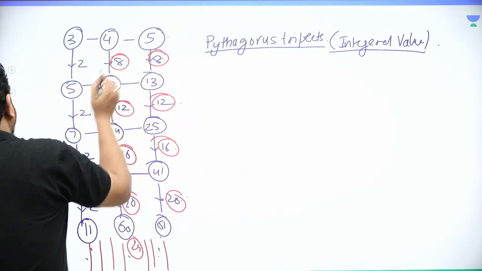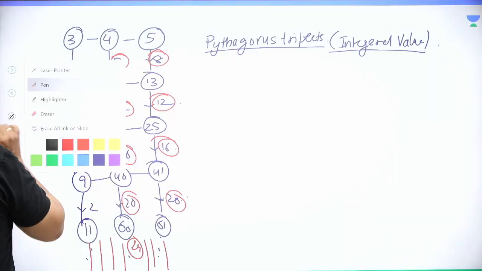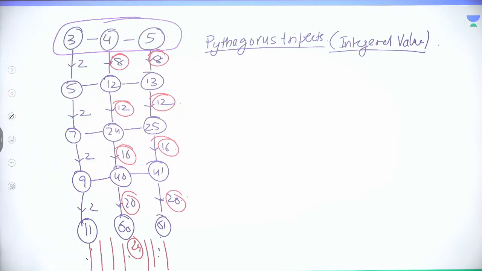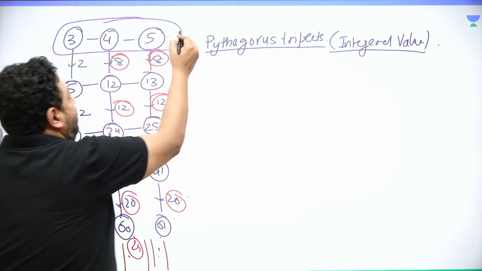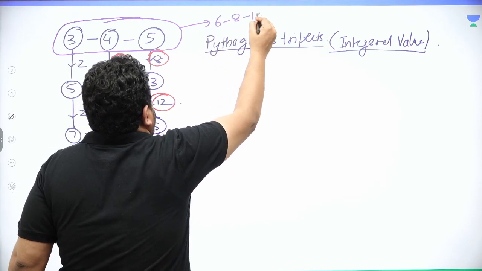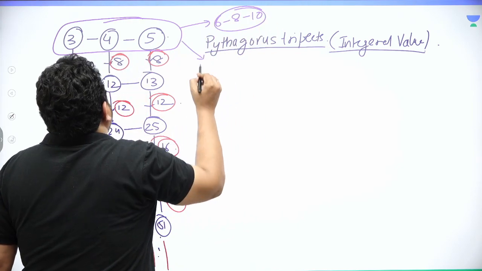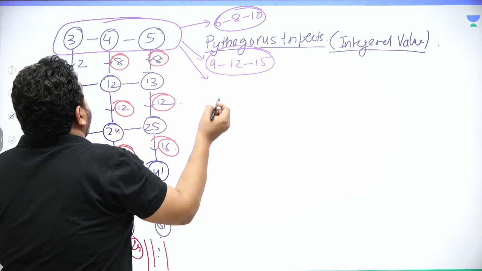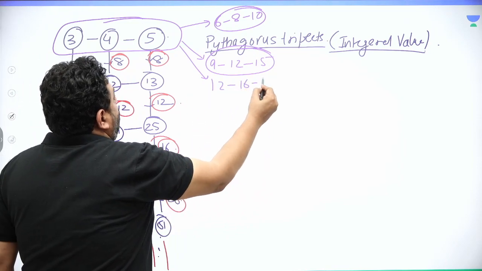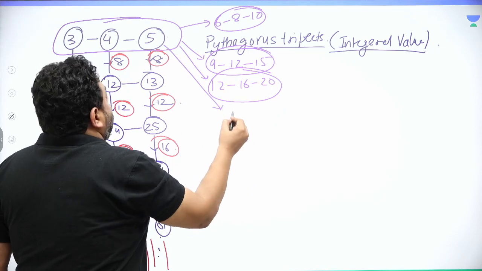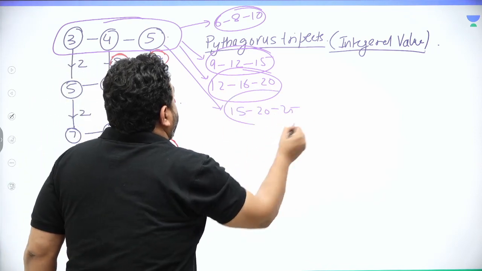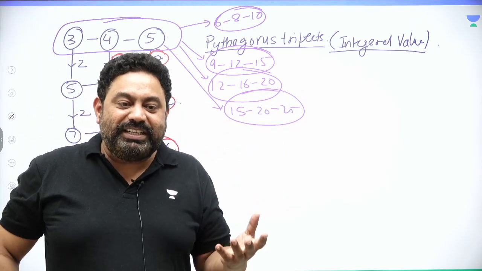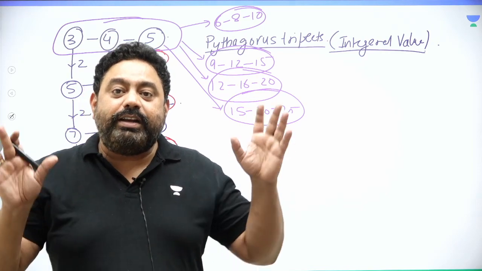The beauty lies in each and every participant. So please pay attention over here. This itself, 3, 4, 5, gives you infinite Pythagorean triplets. Multiply by 2: 6, 8, 10. 6 square plus 8 square is 10 square. Multiply by 3: 9, 12, 15. 9 square plus 12 square is 15 square. Multiply by 4: 12, 16, 20. Pythagorean triplet. Multiply by 5: 15, 20, 25. Pythagorean triplet. So every member of this series, every Pythagorean triplet of this series, also gives you infinite Pythagorean triplets.